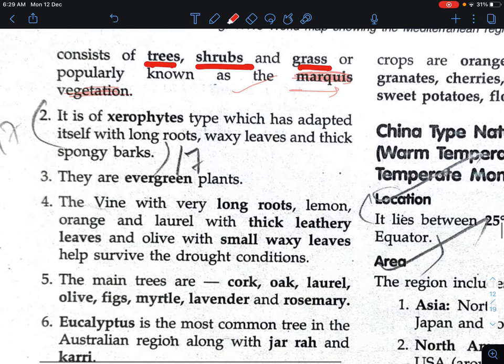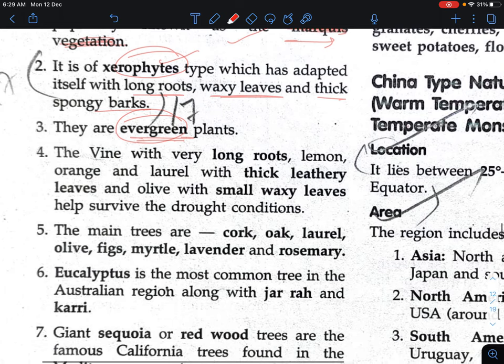It is a xerophytic type and has adapted itself with long roots, waxy leaves, and thick spongy bark. We already studied this xerophytic type in the previous topic, the tropical desert. Now, they are evergreen plants: the vines with long roots, lemon, orange, and the laurel with thick leathery leaves, and the olive with small waxy leaves help survive the drought. Due to this xerophytic adaptation, that is long roots, waxy leaves, and thick spongy bark, they help to survive in drought conditions.